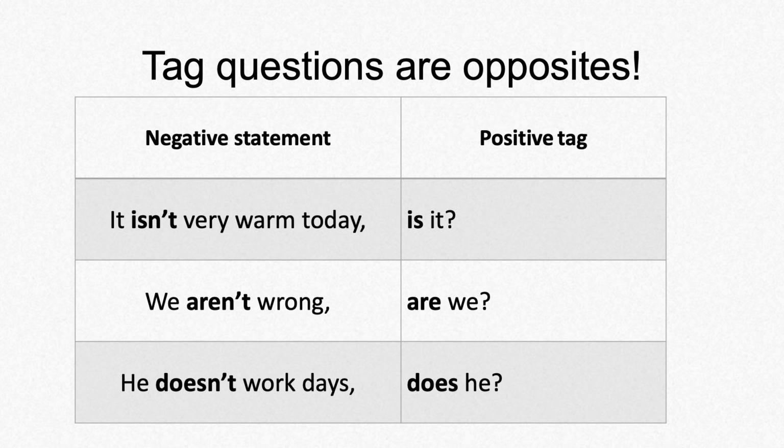Here are more examples of tag questions, and in this case, the statement is negative, so the tag has to be positive. Tag questions are opposites. It isn't very warm today, is it? We aren't wrong, are we? He doesn't work days, does he?